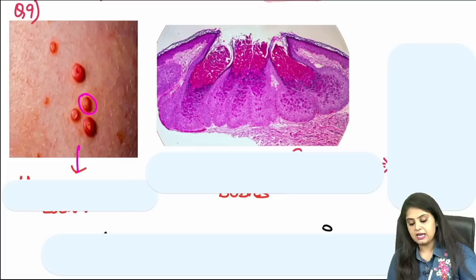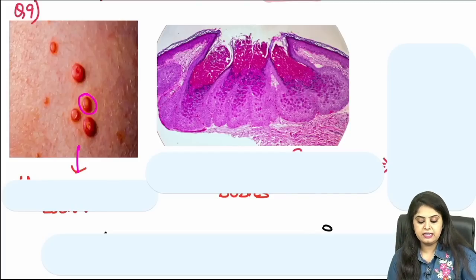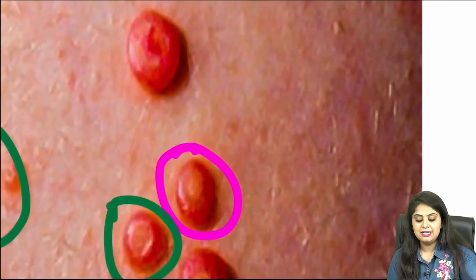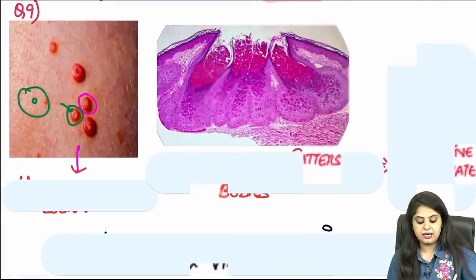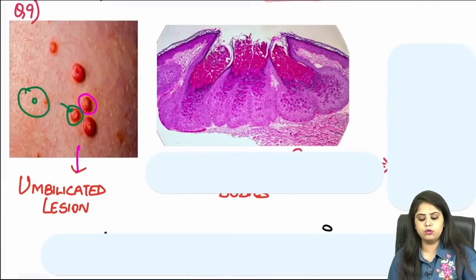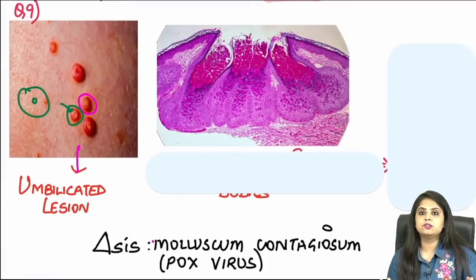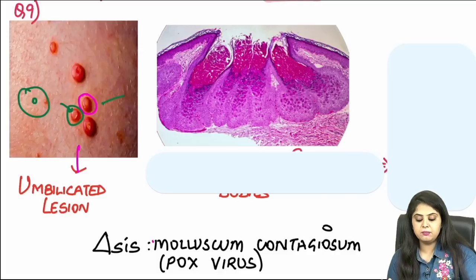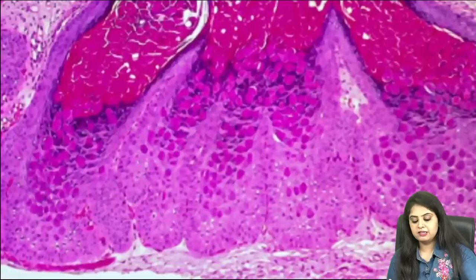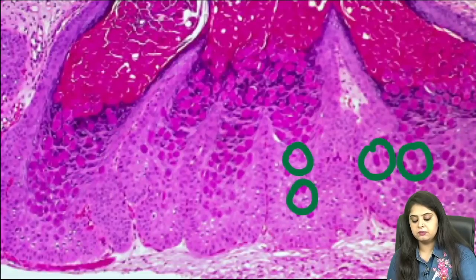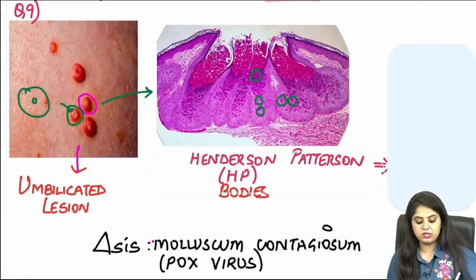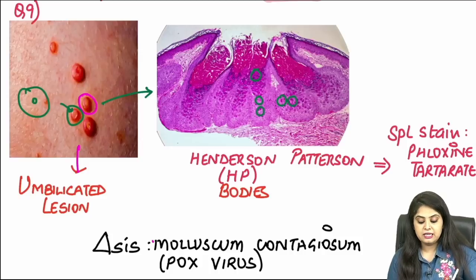Moving on to question number 9, which is a dermatology favorite, where clinically you can notice over here there are umbilicated lesions. If you want to zoom in and view, there is a depression in the center, and as soon as I show you an umbilicated lesion, you know you are dealing with molluscum contagiosum, which is a pox virus. So what would you see under the microscope? Under the microscope, there are these pinkish bodies that you see with molluscum contagiosum, which are known as the HP bodies or the Henderson-Patterson bodies. In dermatology, you are asked what is the special stain for Henderson-Patterson bodies. For HP bodies, it is the phloxine tartrazine stain.